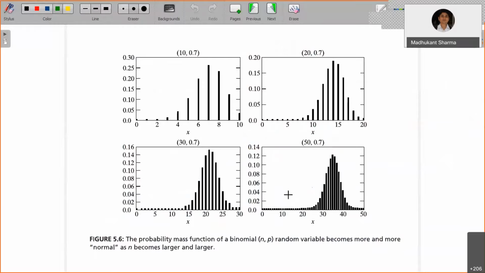This is a picture I have copied from the book. It shows the probability mass function of a binomial random variable as the number of trials increases: 10, then 20, then 30, and then 50.